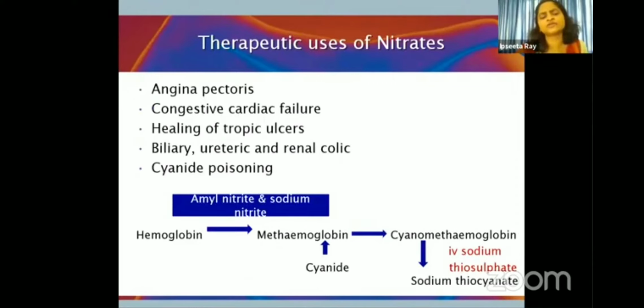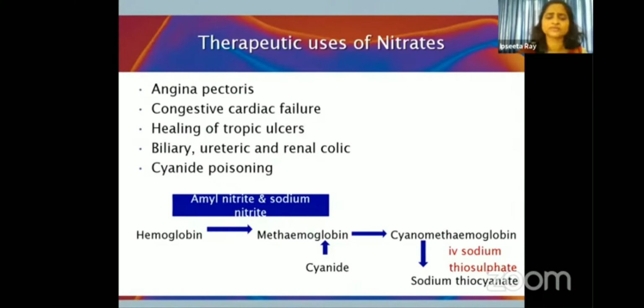Therapeutic uses of nitrates. For acute attack of angina pectoris, we have glyceryl trinitrate or isosorbide dinitrate; isosorbide mononitrate and oral dinitrate are used for prophylaxis in all types of angina, whether stable angina, unstable angina, or variant angina. Because of its vasodilatory properties, IV nitroglycerin is used in the treatment of congestive cardiac failure. For the healing of trophic ulcers, vasodilatation caused by these nitrates helps.